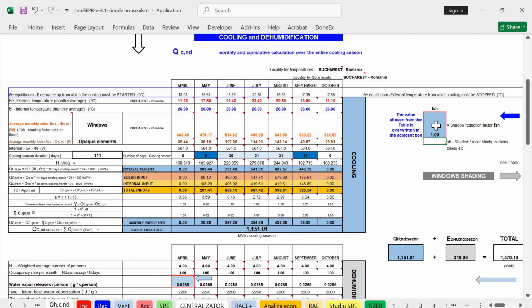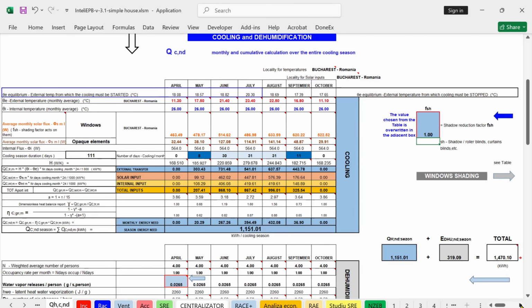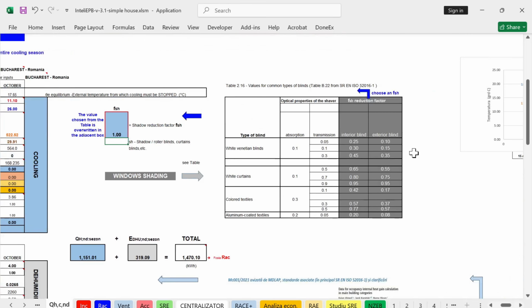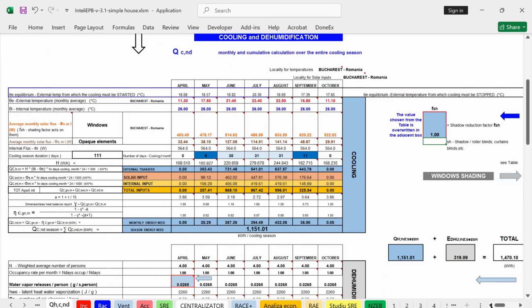Very important is the shading reduction factor for the windows, which can be taken from table B21 of this standard. The most important one is for aluminum coated textiles for exterior blind, which is 0.08, and we will see the effect of this shading.